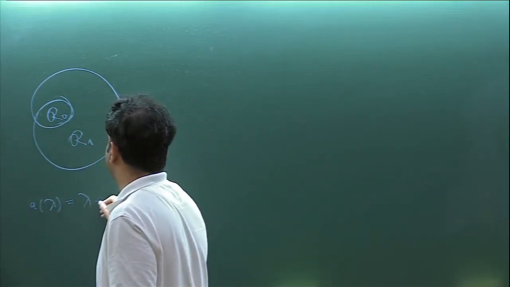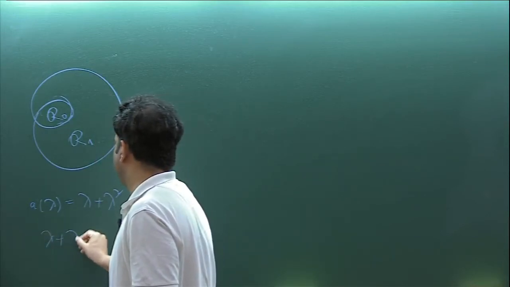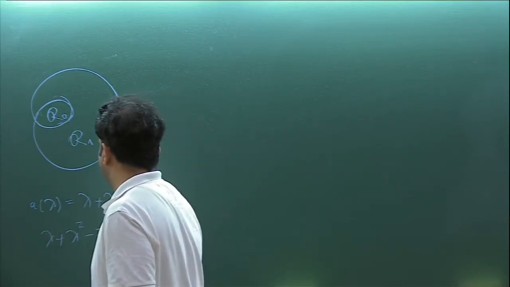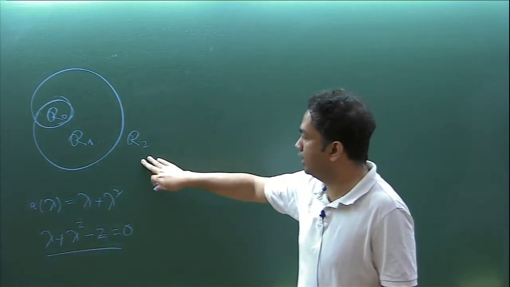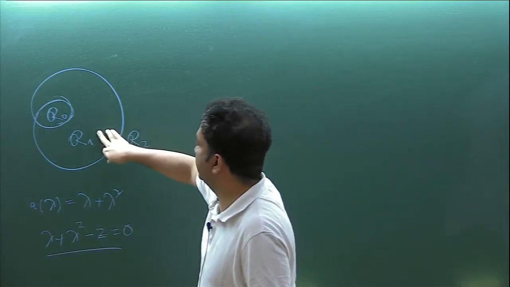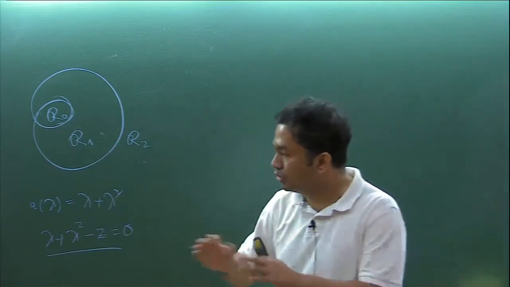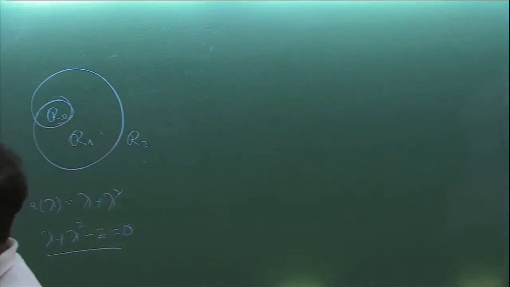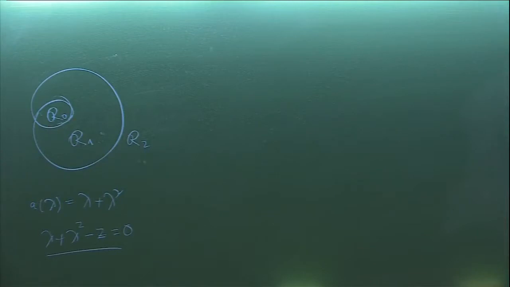If we have this limaçon, our symbol is lambda plus lambda squared. So the equation that we are looking at is this quadratic equation, lambda plus lambda squared minus z. One can check that if you are outside this limaçon, then both the roots are greater than 1 in moduli. If you are here, there is exactly one greater than 1 and one less than 1, and here both are less than 1. So I can decompose the complement of A of S1 into these disjoint parts. What I will explain in the next slide is that the random point process you get as the limit also changes in these three different regions.